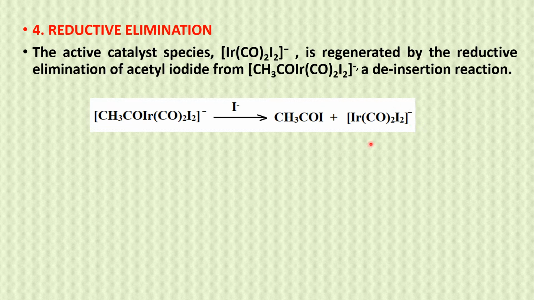The catalyst is regenerated and acetyl iodide is formed.